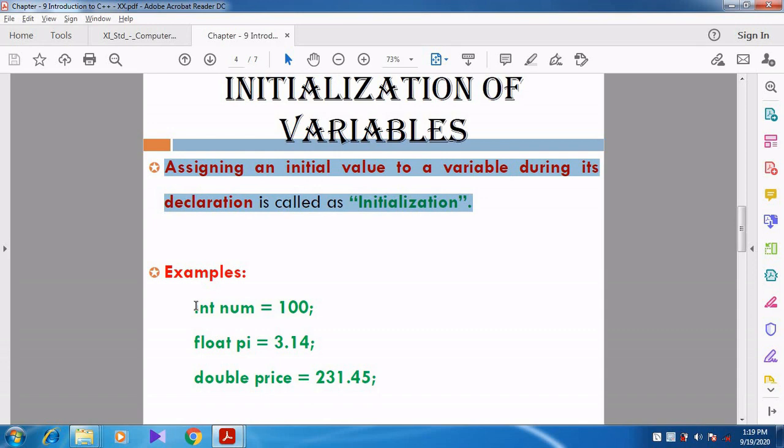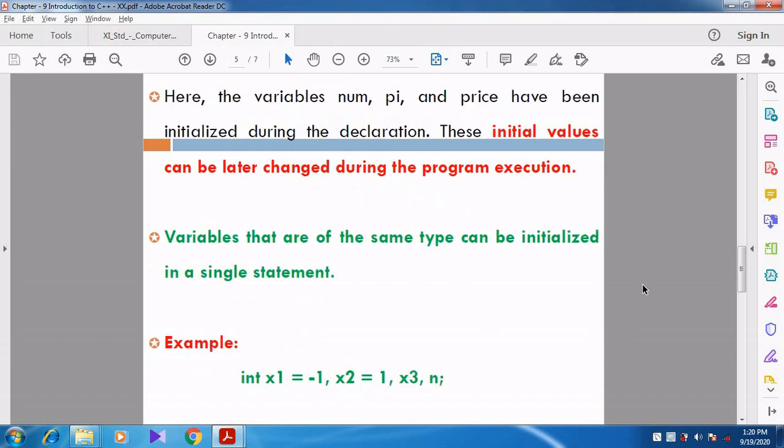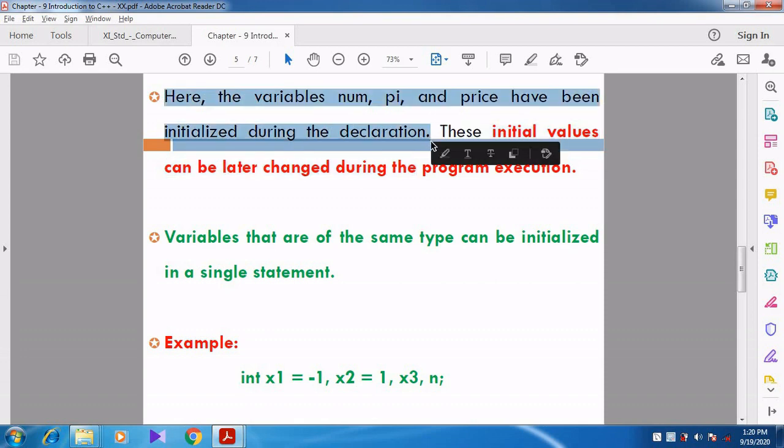Like that, float pi is equal to 3.14. Then double price equal to 231.45. Whatever the data type, whatever the variable or whatever the value it may be, no problem. We are just going to combine the declaration and assignment together. So this concept is called initialization. Can you understand, students? Right. Here the variables num, pi and price have been initialized during the declaration. At the time of declaration itself, we have initialized the value.